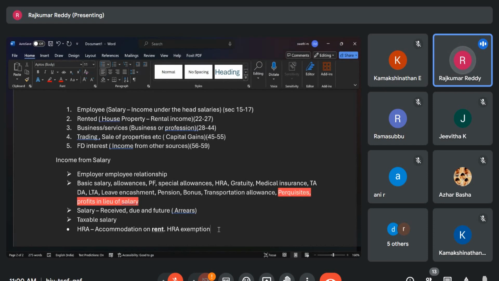As per your package, you are supposed to get a certain amount, so the employer divides it into different heads. One of the heads is HRA, which he will give. So to get the exemption, you need to stay in rented accommodation.